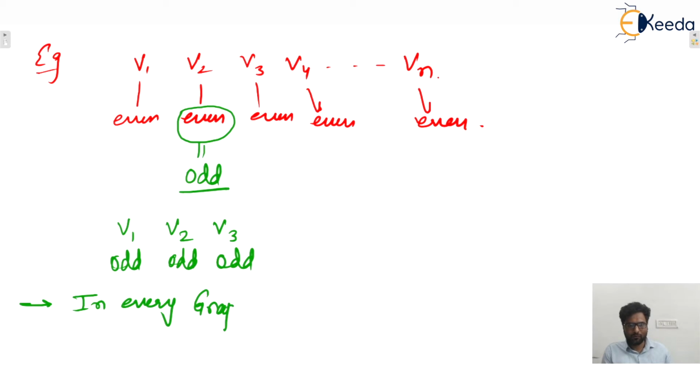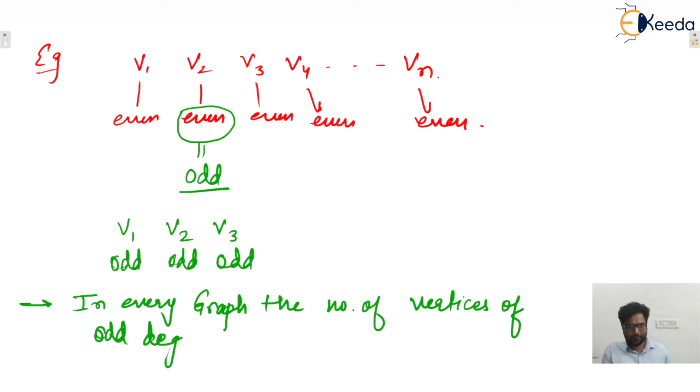you can write down or make one note: the number of vertices of odd degree is even.